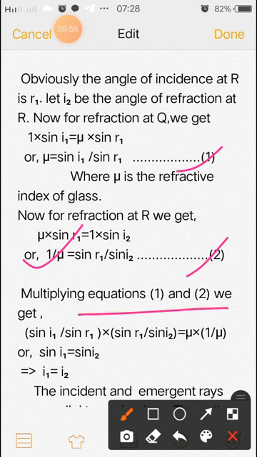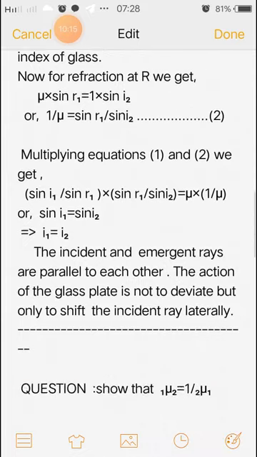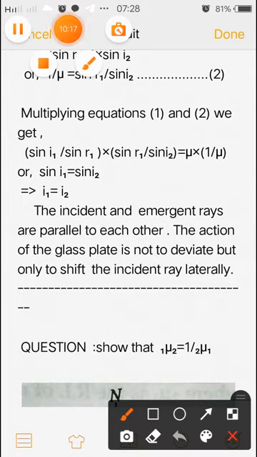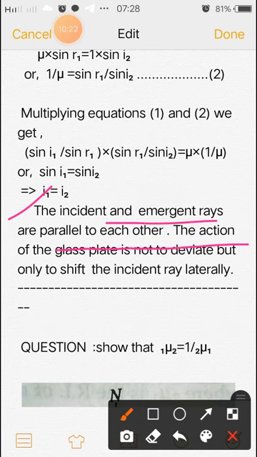So multiplying these equations we get sin I1 is equal to sin I2, which implies that I1 is equal to I2. So the conclusion is the incident and the emergent ray are parallel to each other. The action of the glass plate is not to deviate but only to shift the incident ray laterally.